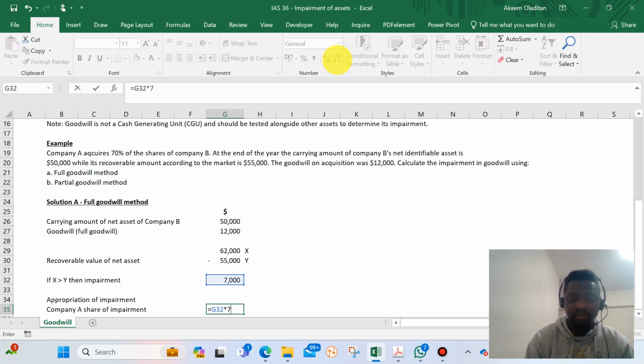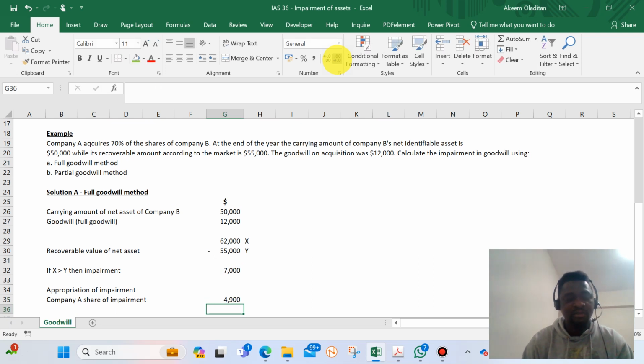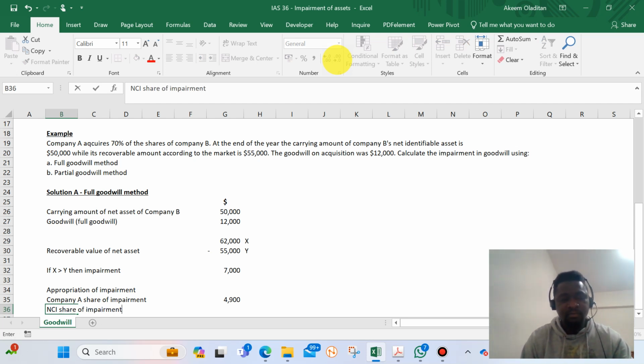That's the holding. While NCI's share of impairment will be the 30%, which is the difference.